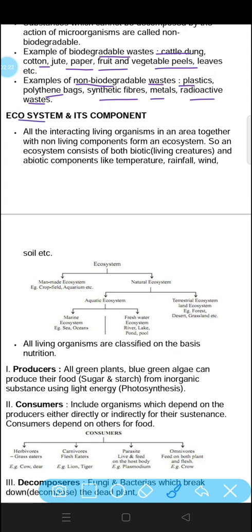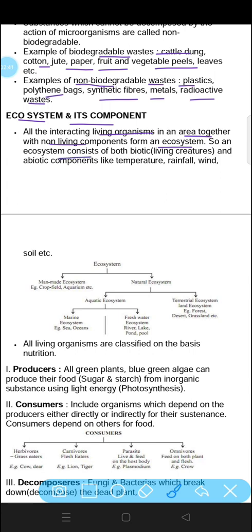Now, let's talk about ecosystem and its components. What is an ecosystem? All the interacting living organisms in an area together with non-living components form an ecosystem. We have non-living as well as living components in our ecosystem.